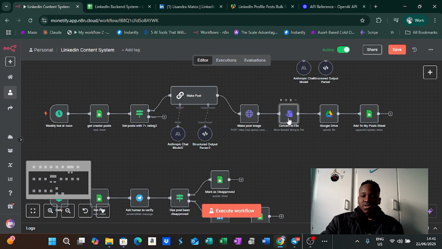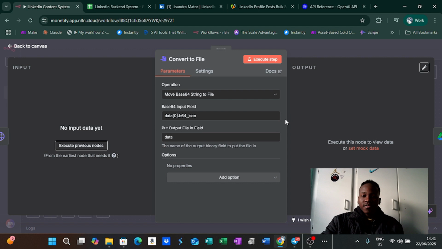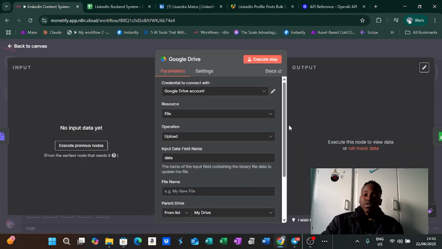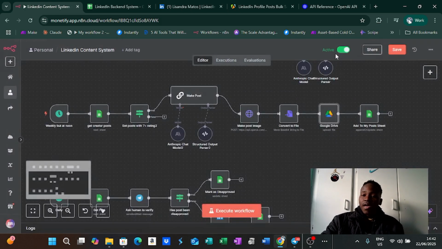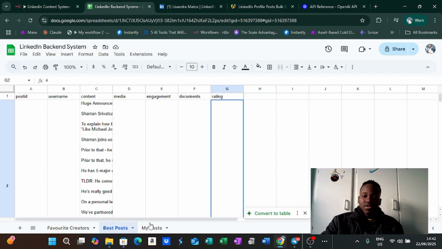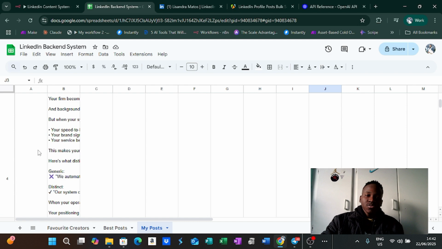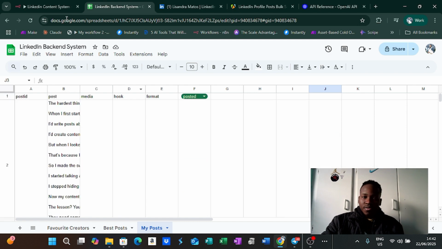And then we just want to convert that file from base 64 string to a file, so we get the binary data, so we can then upload it into our Google Drive. And then obviously we're going to add it to my post sheet. So now this is where all your posts are going to be, right?